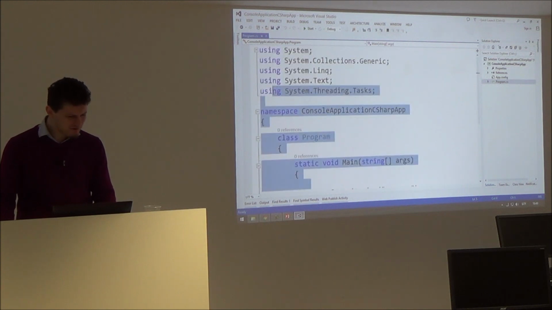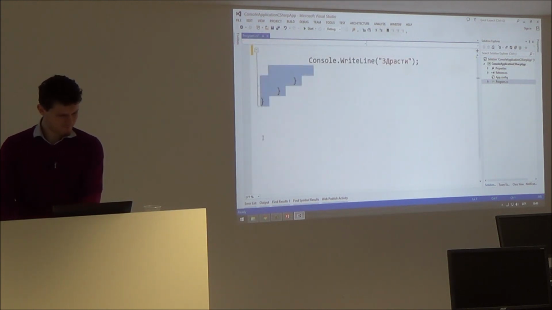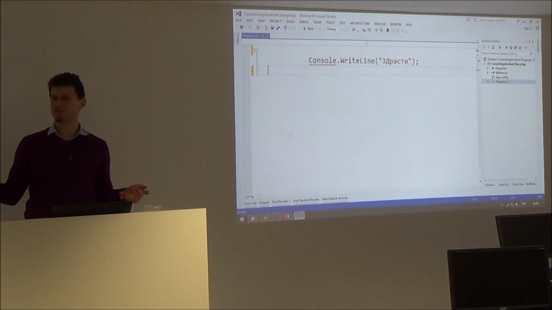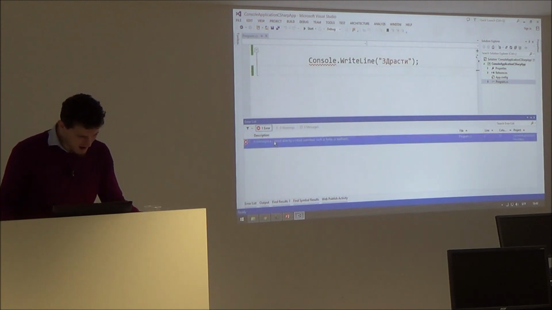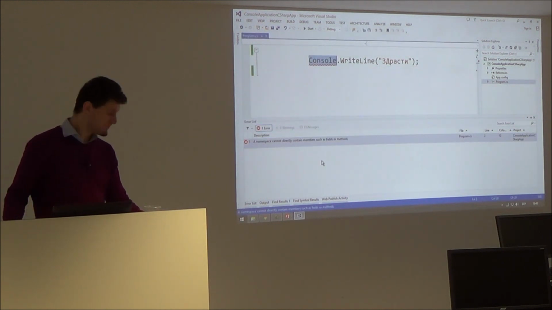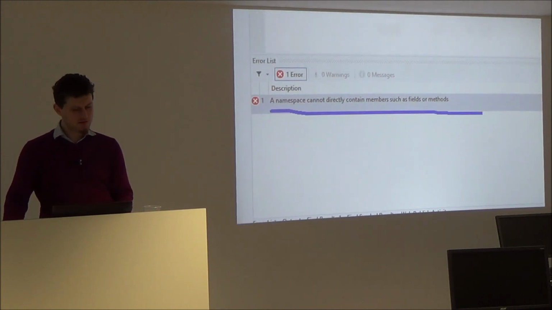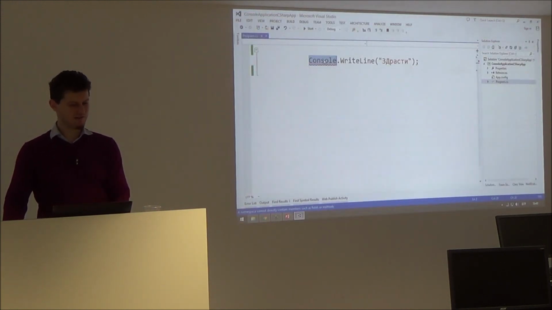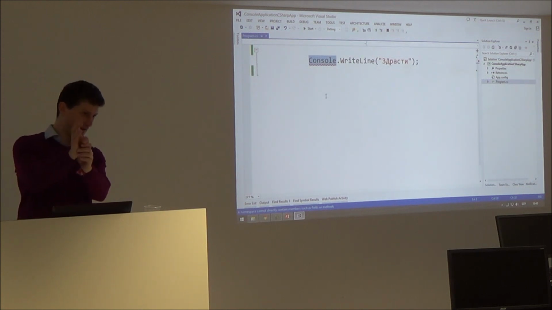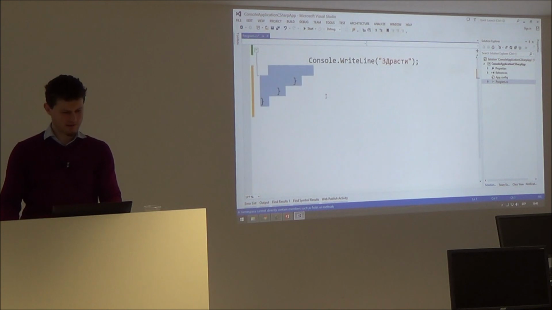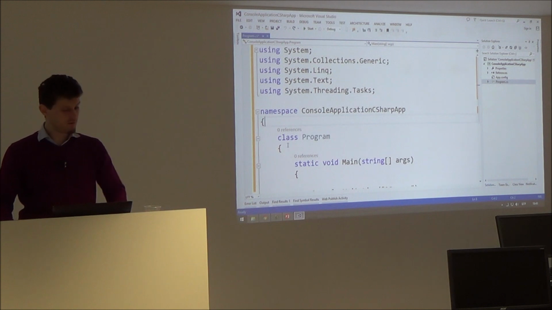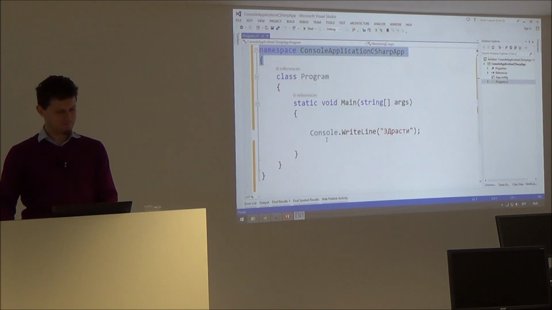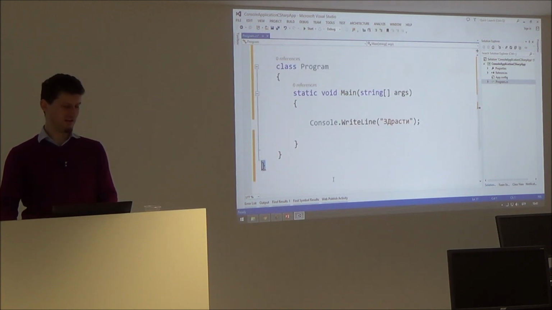And people say, why don't we do just this? If this were JavaScript, it would run. But in C# it says nonsense. It thinks this is a namespace, because in the file you have namespace, in it you have class, etc., etc. So, can we get rid of this here? In fact, you can, but only a part of it. You can remove the namespace. It starts here and it ends here.